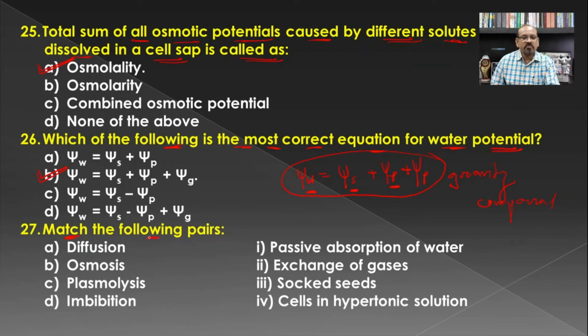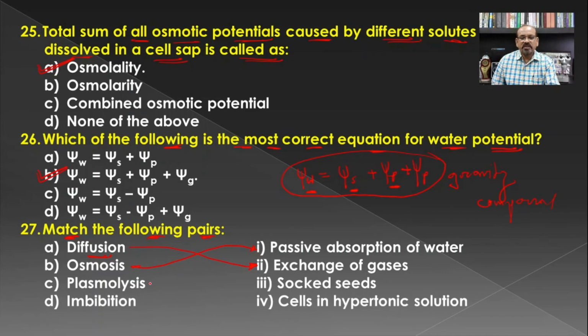Then match the following pairs. Number 1, diffusion: the process of diffusion is carried out during the exchange of gases, that is carbon dioxide and oxygen, in the process of photosynthesis and respiration. Then osmosis, that is the passive absorption of water from the soil.